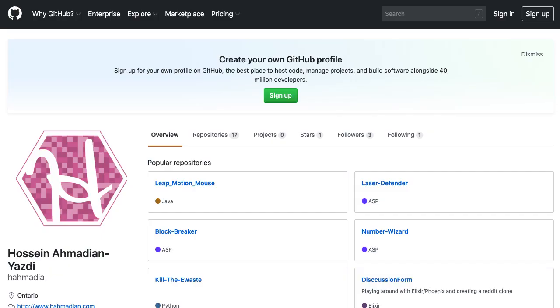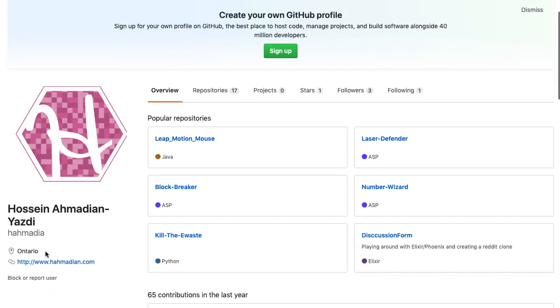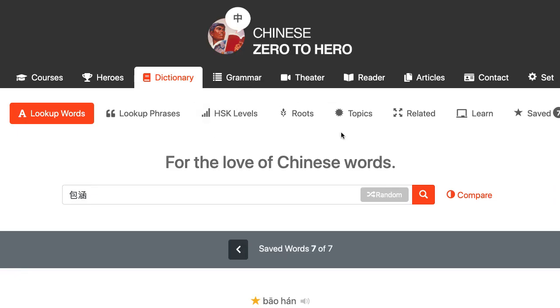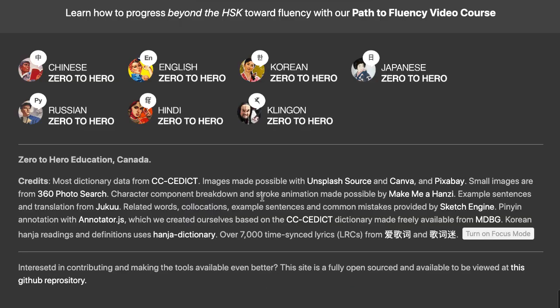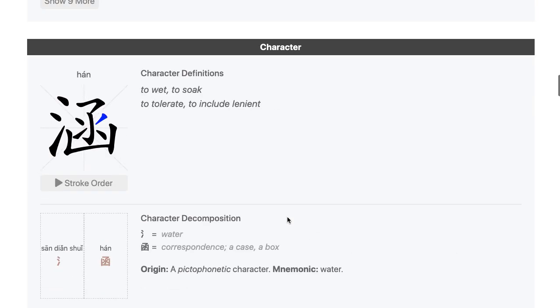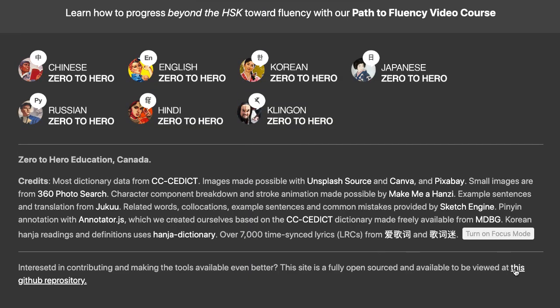And I would like to mention also this very, how do I say, very generous user. His name is Hussein, and he's been offering to contribute code to this project. By the way, this source code is entirely available in my GitHub repository. So if you are a developer, if you want to contribute to our website, you are welcome to do so by submitting pull requests.